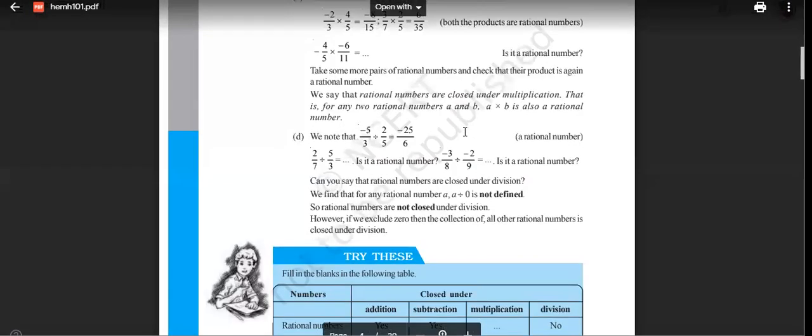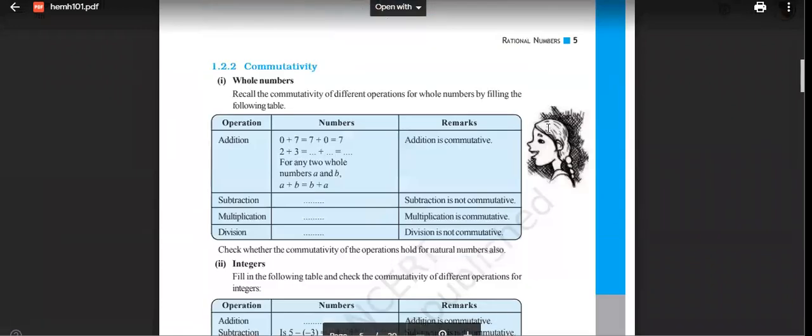This is the last thing that Ragini asked. Rational numbers are not closed under division if you consider 0. If you don't consider 0, then it will be closed under division. If you exclude 0, then it is closed under division. But if you are including 0, then it is not closed under division. So we have solved this also.